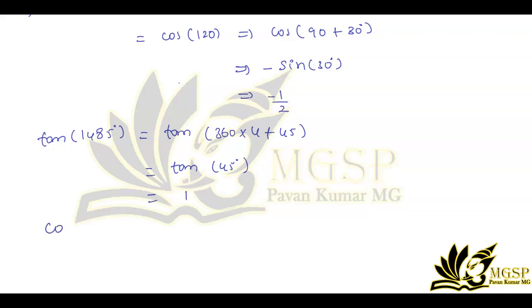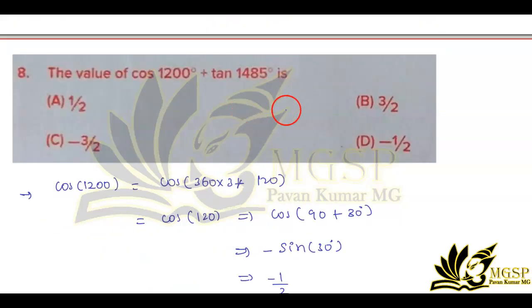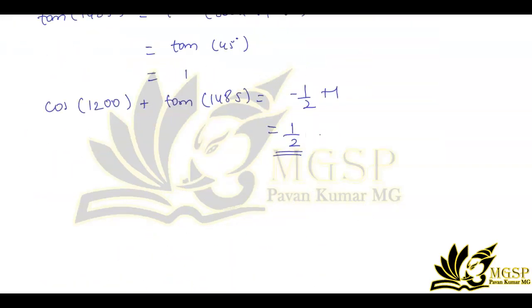They have given cos 12,000 plus tan 1485. This becomes minus 1 by 2 plus 1, which is 1 by 2. So the correct option here is option A. Okay, now let's go for one more question.